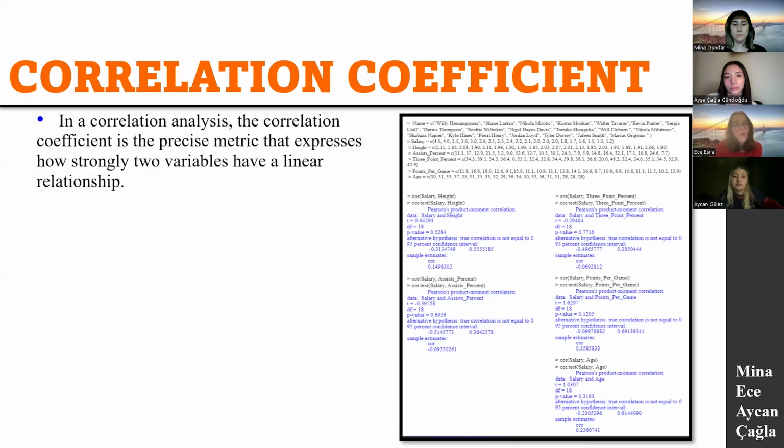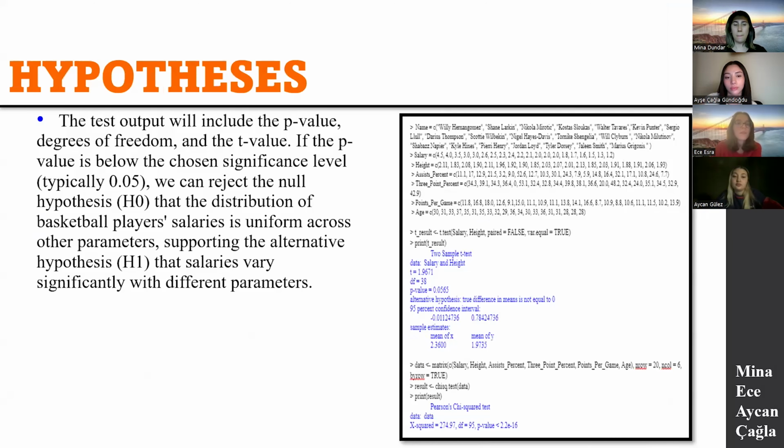The correlation coefficient in a correlation analysis is the exact measure of the strength of the linear relationship between two variables, for which we utilize the Pearson correlation coefficient.